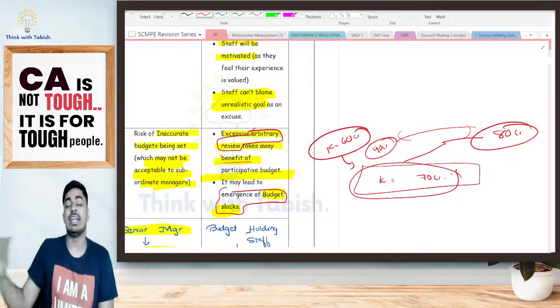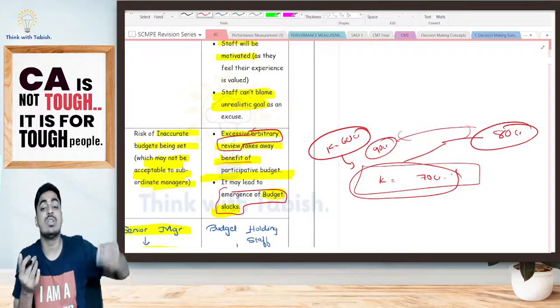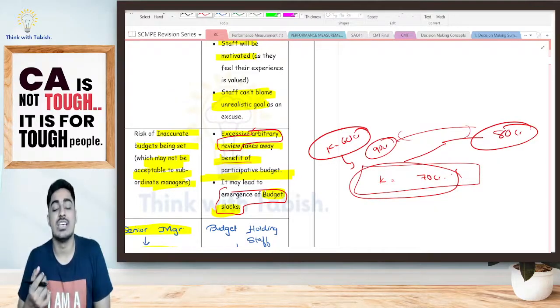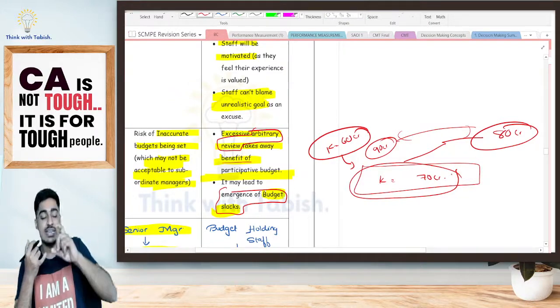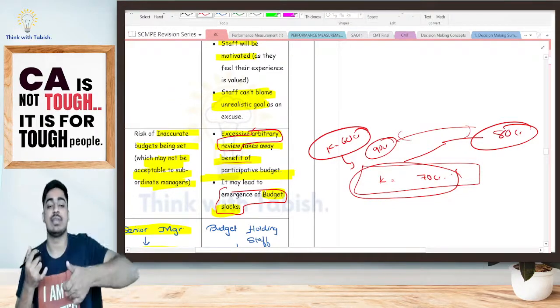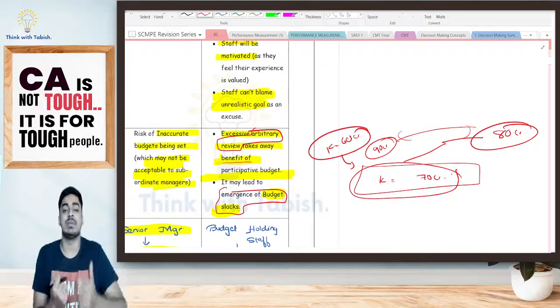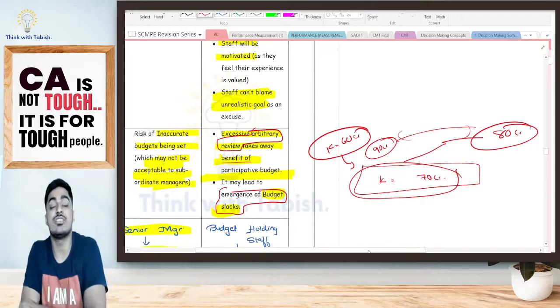Why? So that at the end of the year, I can say, 80 crore I have achieved, sir. Budget was only 70 crore. 10 crore extra I have achieved, so give me the bonus. Just for personal gain, we are not setting our budget at the optimal level. That is my budget slack. I am bringing in a slack in my budget, a reduction in my budget. Is it clear? That happens only in case of participative budget.